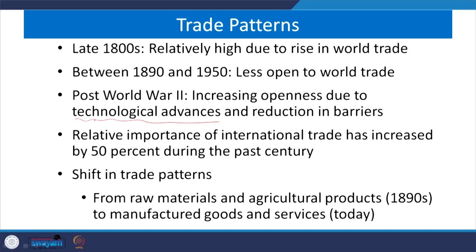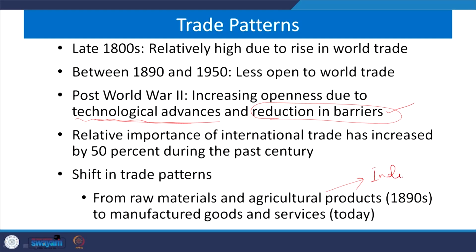Especially in post World War II, increasing openness was again observed, majorly due to technological advances, and also due to the prescription of topmost organizations like GATT, which was formed in 1947, prescribing reduction in trade barriers. This caused further openness in trade after World War II.